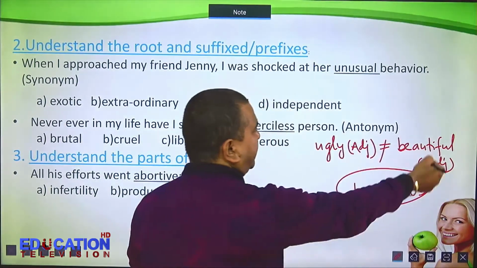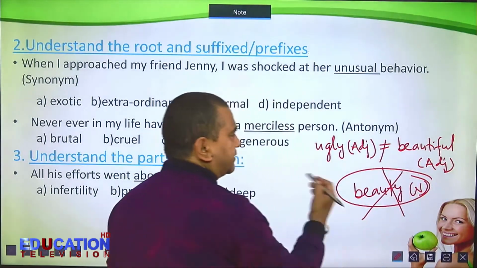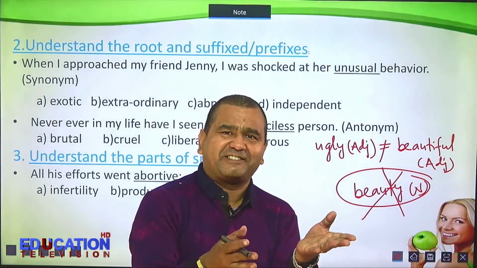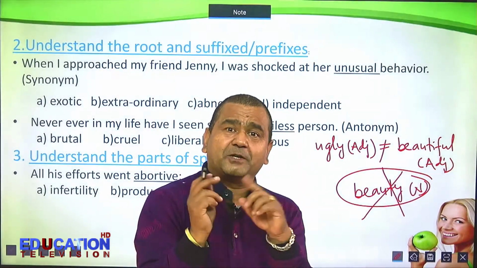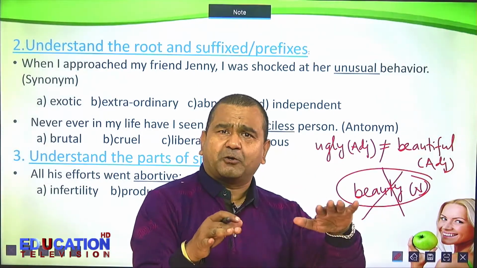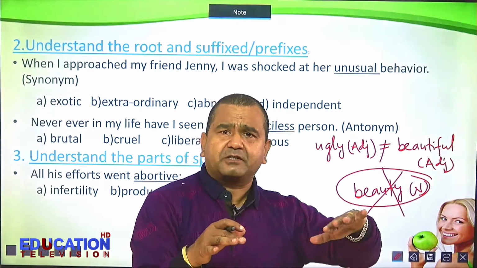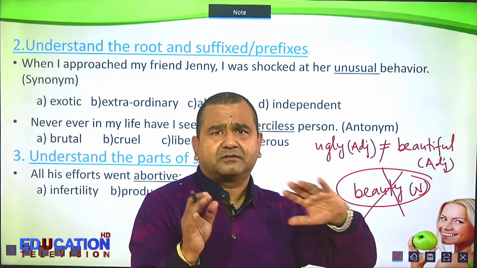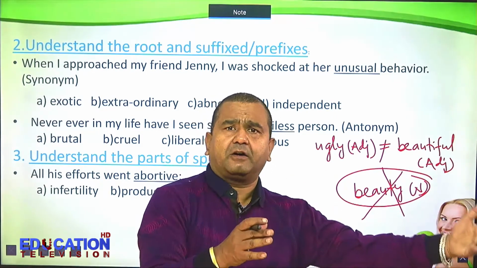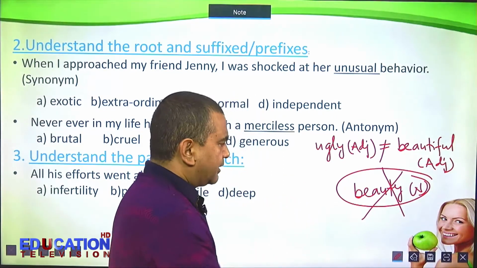So adjective and nouns cannot be synonymous. Wrong. So you have to see the same parts of speech. You must know which part of speech the given word is. And then, you can erase some of the options that are not the same part of speech and see the other alternatives, other options, so to say.